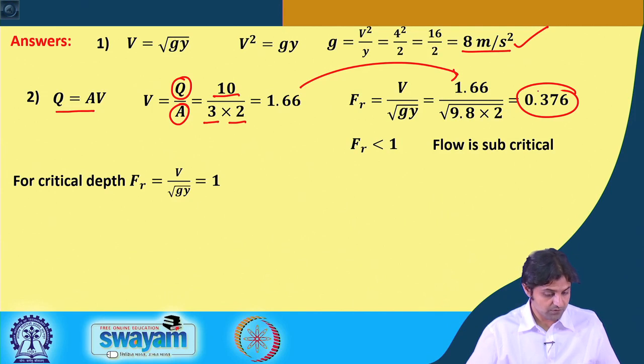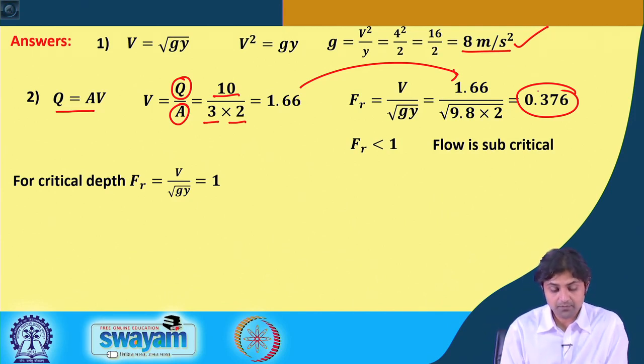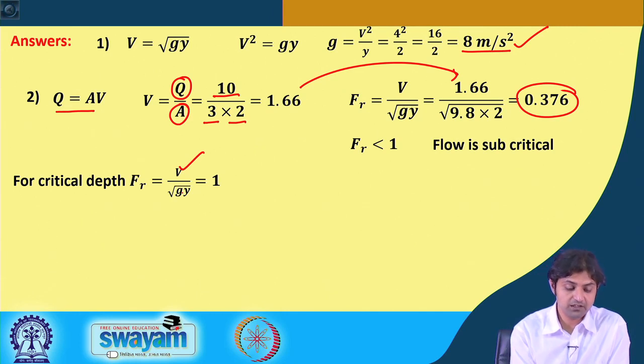Now, the second part was we have to find out critical depth for the same flow conditions. So, if the same flow conditions are there, v is not going to change, the only thing that we can change is y. And for the critical depth, Froude number has changed from 0.376 to 1, therefore, y will change. So, if we use this equation,